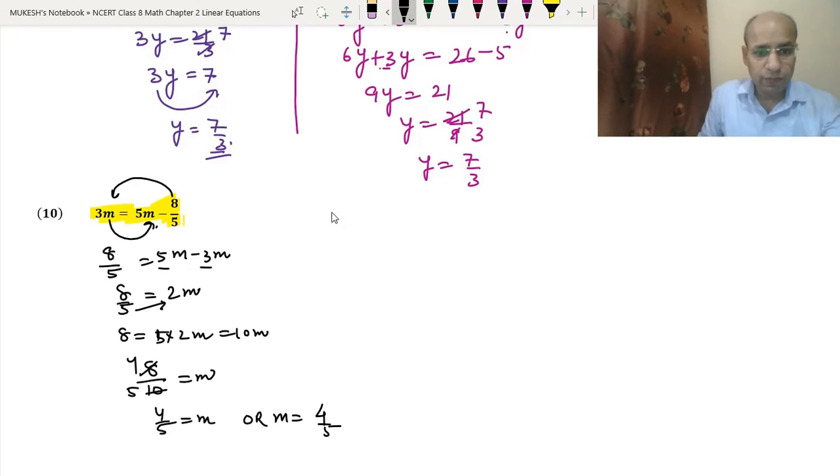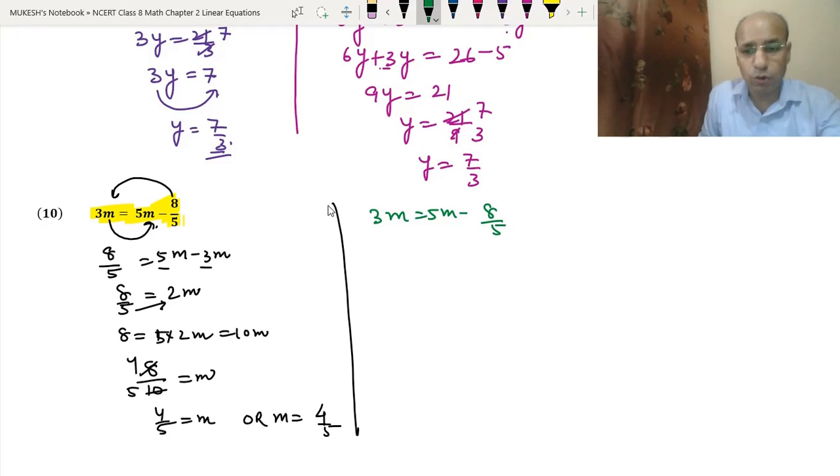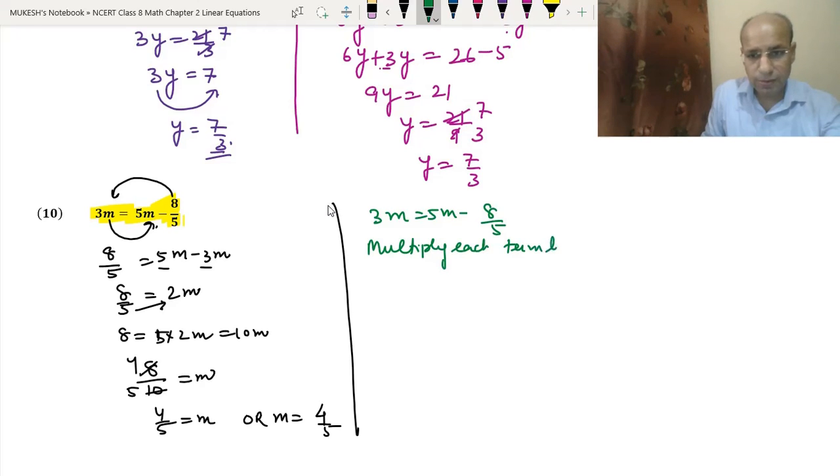Okay. Let's choose another method of doing this question. So we have 3m equal to 5m minus 8 upon 5. So what we can do, we can multiply the whole equation by 5. Multiplying each term by 5, we got 3m into 5 equal to 5m into 5 minus 8 upon 5 into 5.